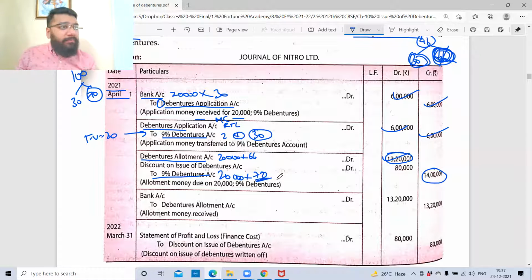70 rupees is credited per debenture, debited is 66. इसका difference क्या है? 4 rupees, which is your discount.